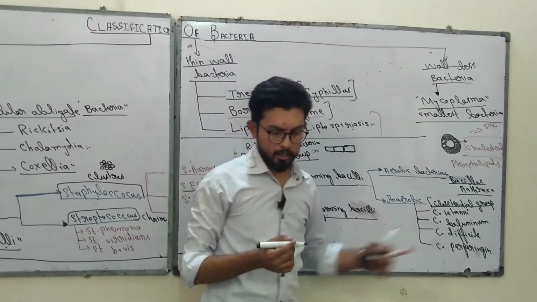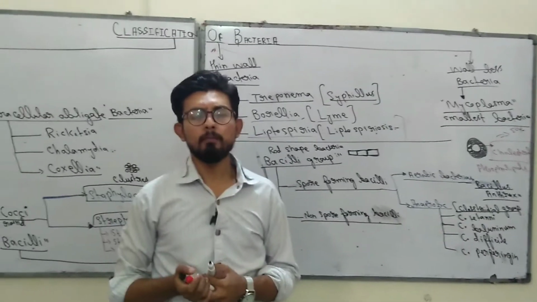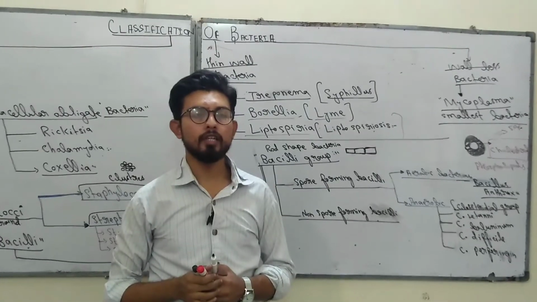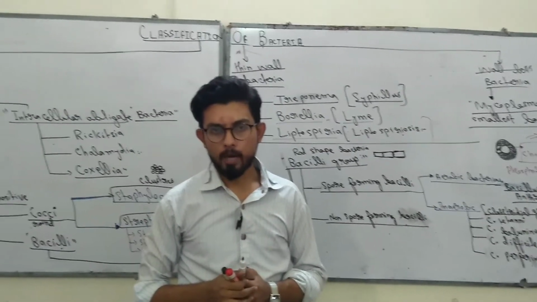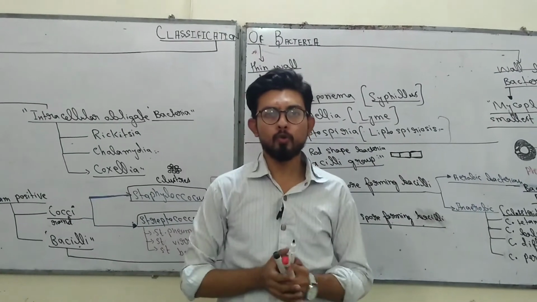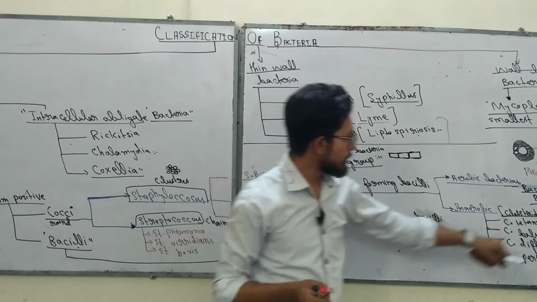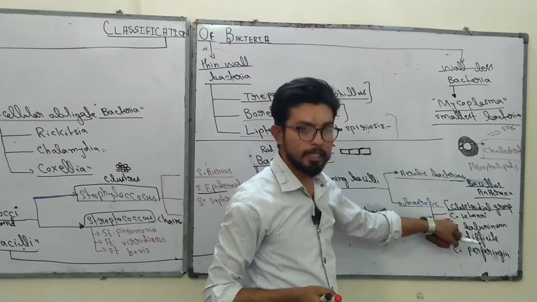In tetany the muscles become paralyzed, and the most important characteristic feature of tetany is spastic muscle spasm. You know, the body becomes very erect and rigid. So the bacterium that causes tetany is Clostridium tetani.